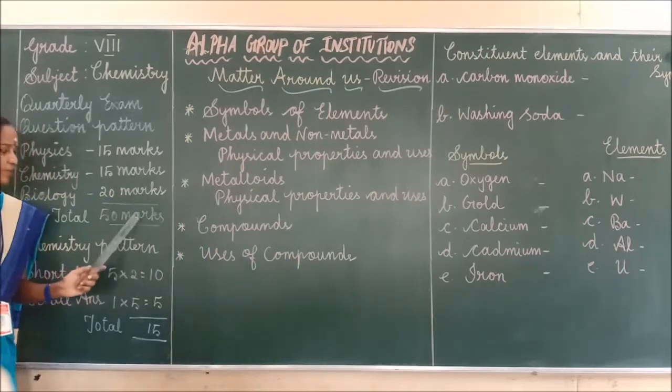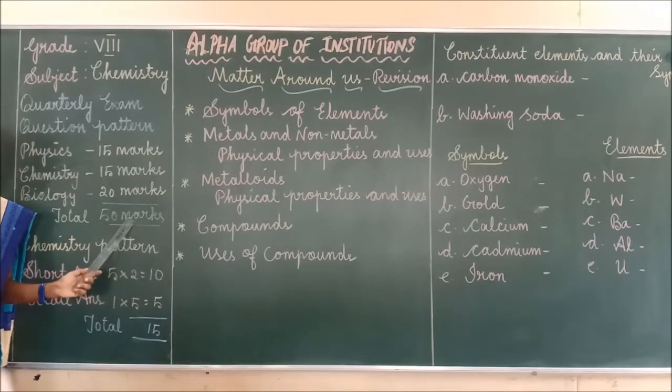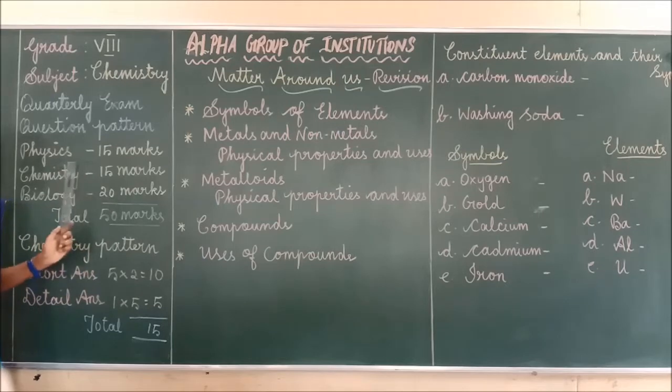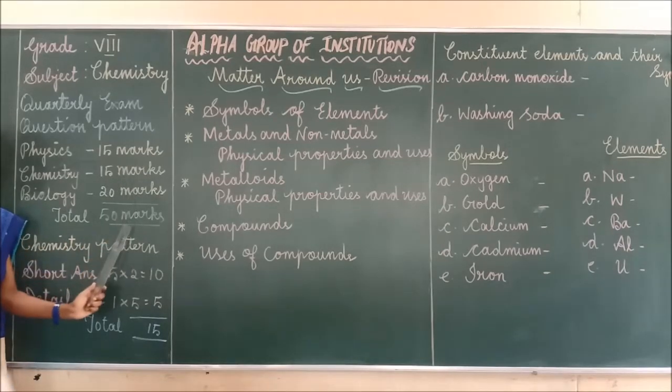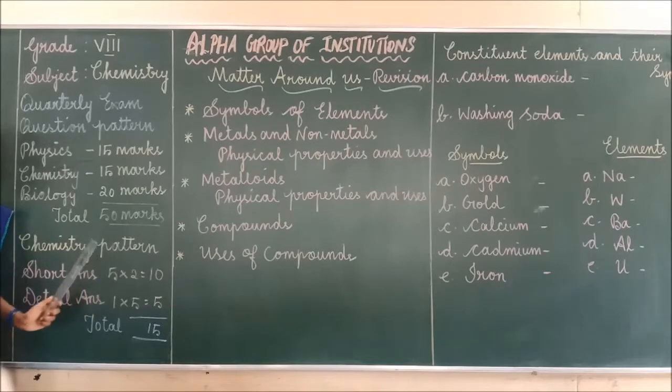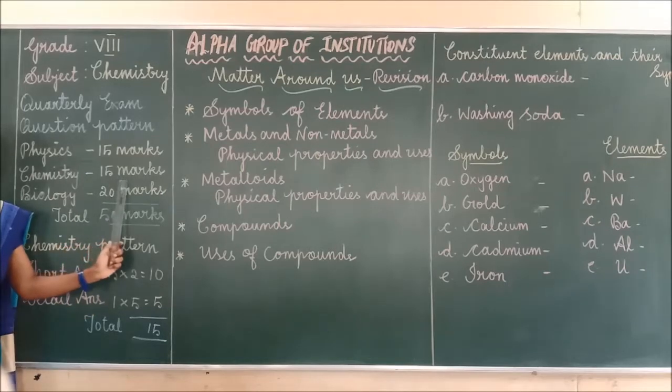So out of 50 marks you are going to write, children, for the science subject. Okay. Out of this, in physics 15 marks, chemistry 15 marks, biology 20 marks. So total 50 marks. Okay. So in chemistry you are going to write for 15 marks, isn't it?